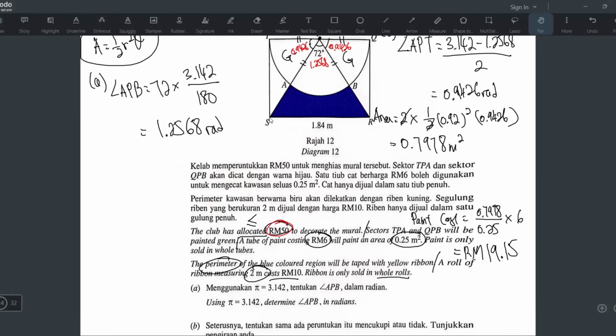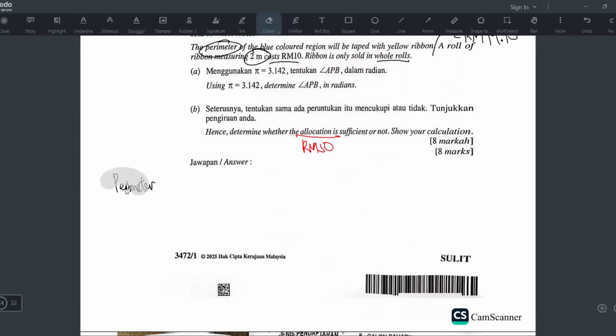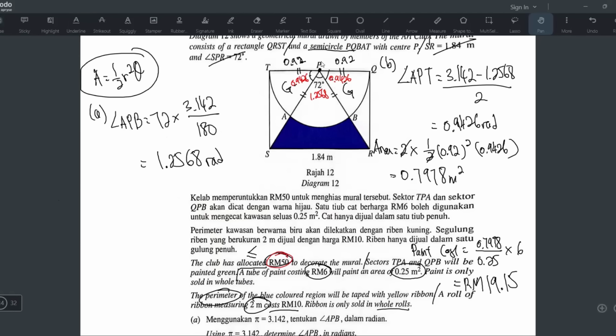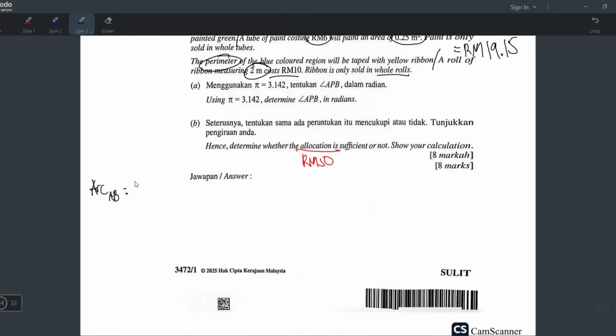Okay, how to find perimeter? Okay, I already know the panjang here is 1.84, but we need the arc here, right? So let's find the arc AB. And it's very easy to find the arc. Very easy. Just use the formula R theta, right? The radius is 0.92 and the theta in radian 1.2568. So 0.92 times 1.2568. So let me press my calculator.